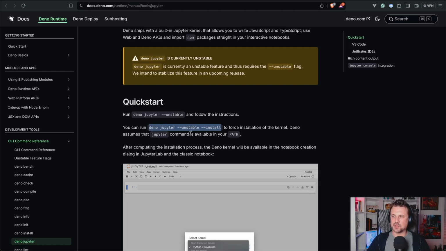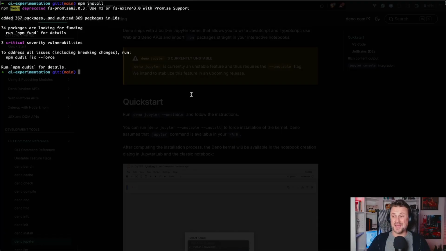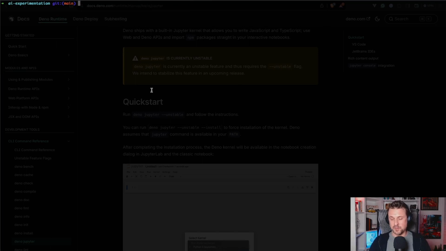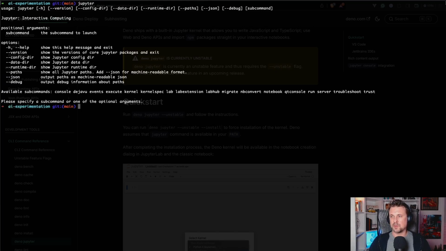It assumes the Jupyter command is available in your path, and after we run the first one, where we install requirements, Jupyter, we have to make sure that Jupyter is available in our path. So it is. It is interactive computing, as it says fancily here.